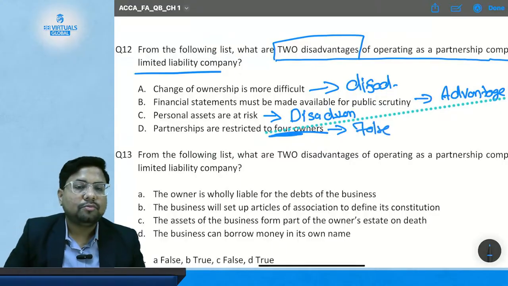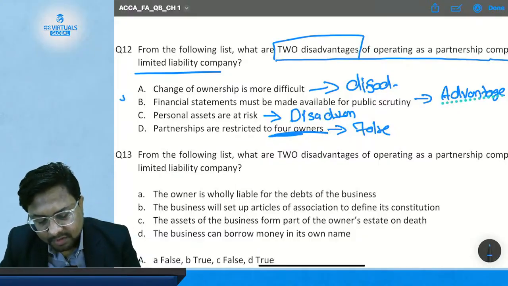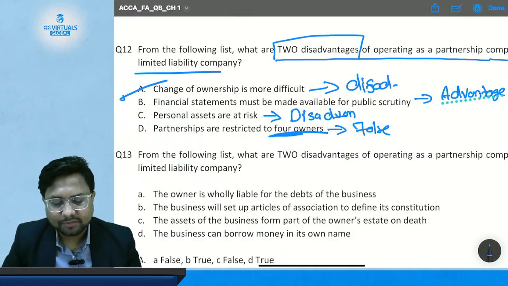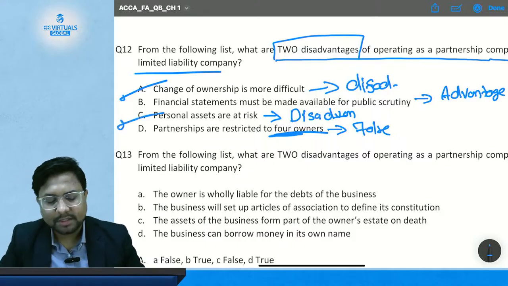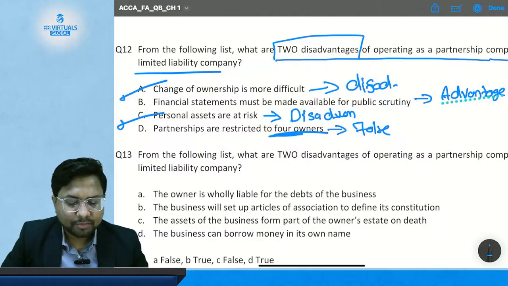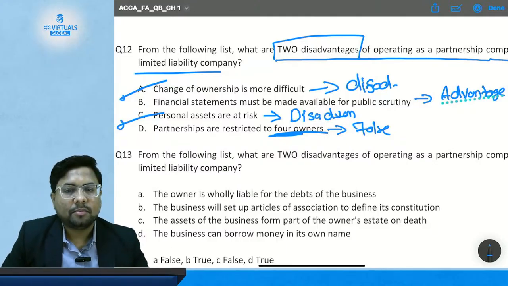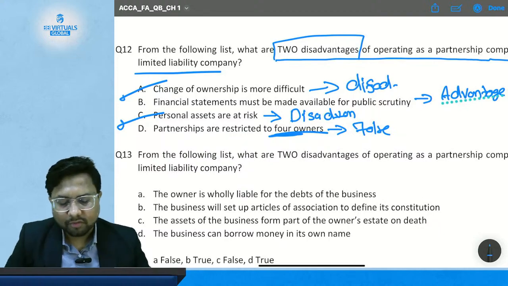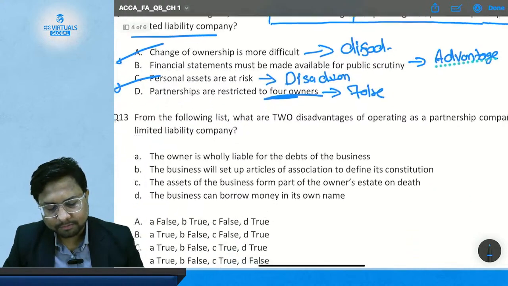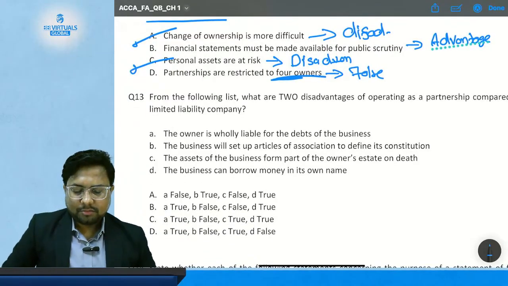Okay. So we have to tell what are the two disadvantages. Option A is a disadvantage in the partnership form of business, and option C is a disadvantage. So the correct answer is option A and option C. These are the two disadvantages of being in a partnership form of business as compared to the company form of business. Okay. Now comes question number 13.